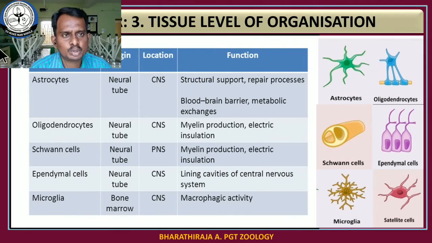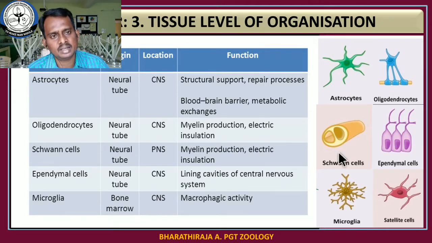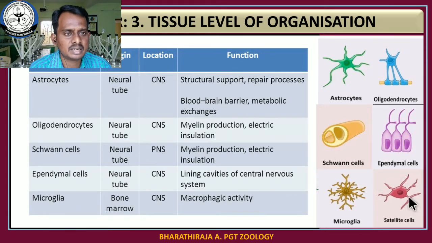Okay, I would like to show the pictures of the various cells: astrocytes, oligodendrocytes, Schwann cells, ependymal cells, microglial cells and satellite cells. Okay, these are the various cells that are present in the brain along with the neuron. They are all additional cells to the neuron. The structures are not given in the textbook, so please students draw this diagram.